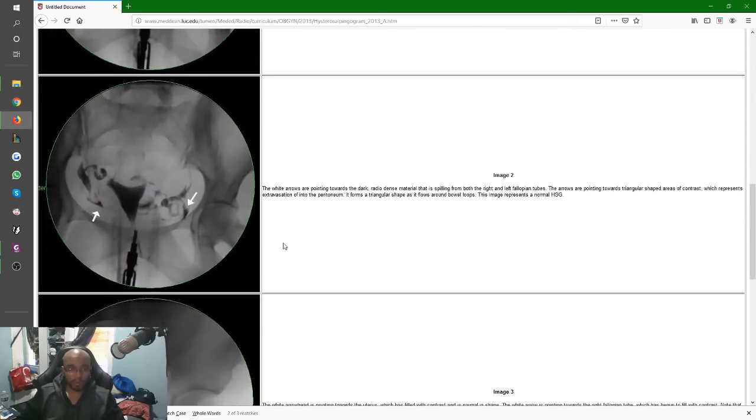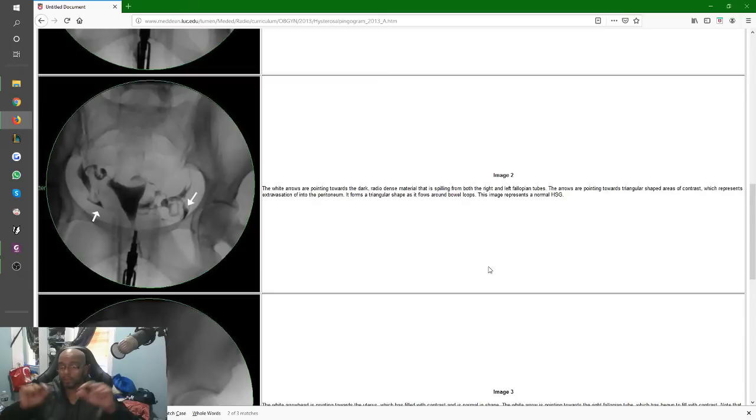Image 2 is another one. This one you can see the white arrows are pointing towards the dark radiodense material that is spilling from both the right and left fallopian tubes. The arrows are pointing towards the triangular shaped areas of contrast, which represents extravasation into the peritoneum. It forms a triangular shape as it flows, and this is also a normal hysterosalpingogram.